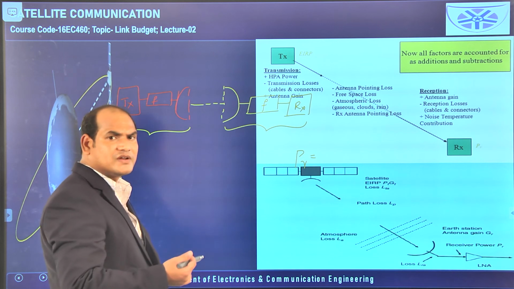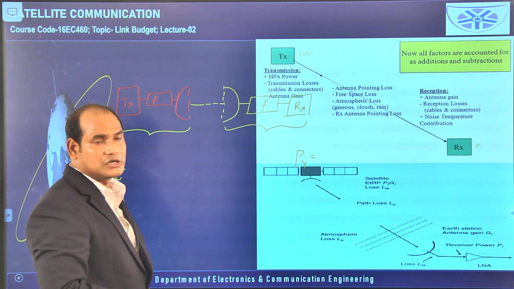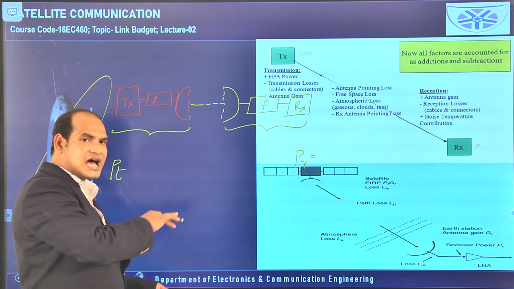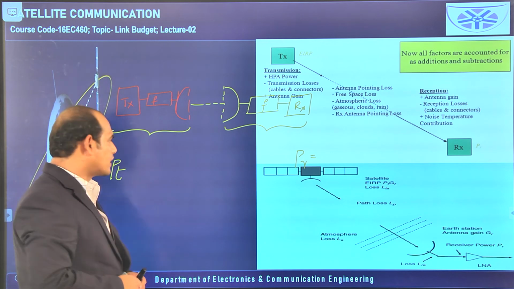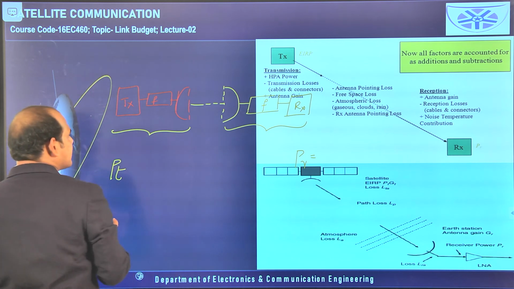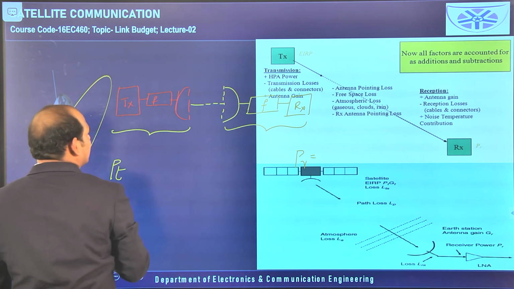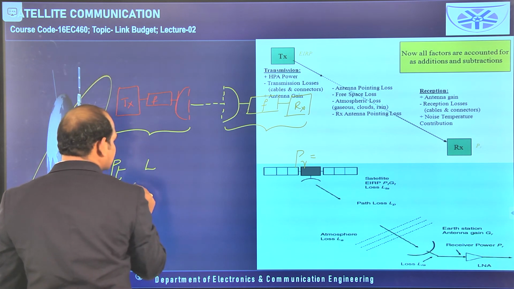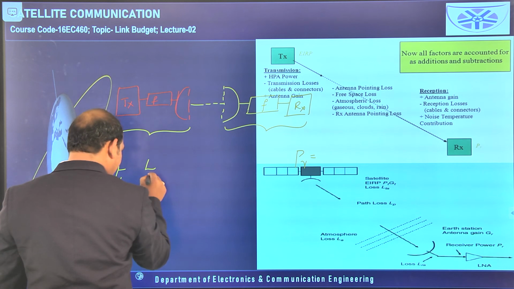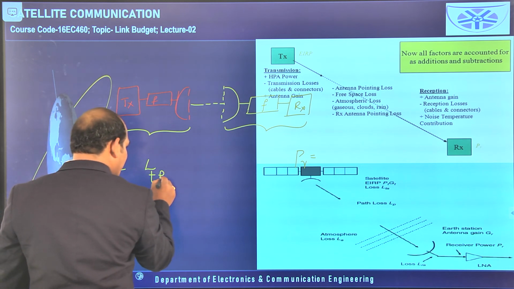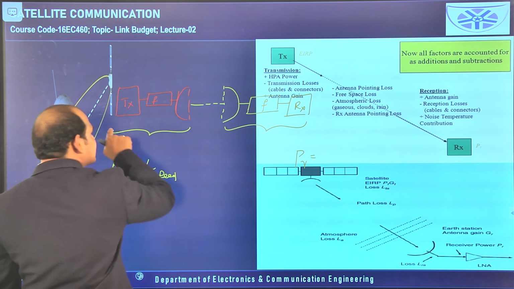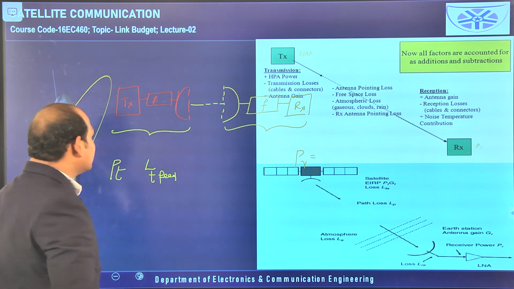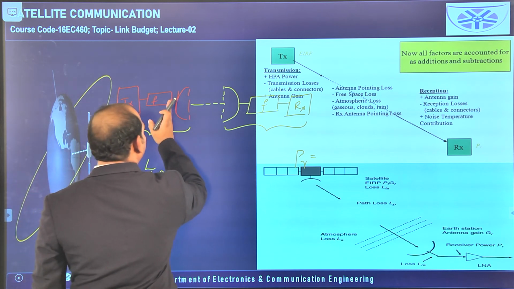Whatever the received power is, that is less than the transmitted power only, because of the losses we have discussed till now. So here the transmitted power is there at the transmitter level. Because of the feeding, we will get some loss L at the transmitter level. That means when the signal is passing through this feeder network, some loss is occurring.